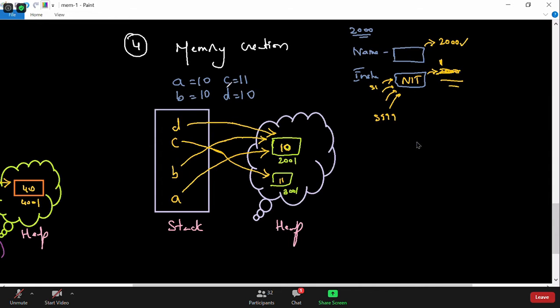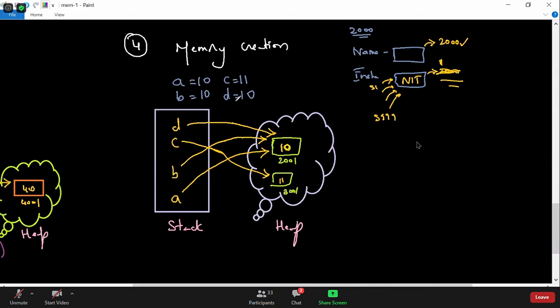Next time when I say C is equal to 11, it will check, do we have an object called 11? The 11 object does not exist, so it will create a new object called 11 here, and C will be referring to that new object. Again, if I say D is equal to 10, then 10 is already available, so it will not create a new object. Simply D will be referring to this particular object.